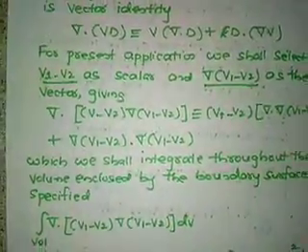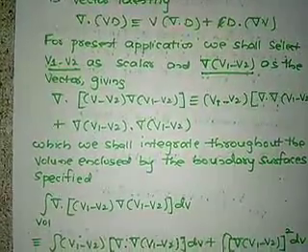This we integrate throughout the volume enclosed by the boundary surfaces specified.